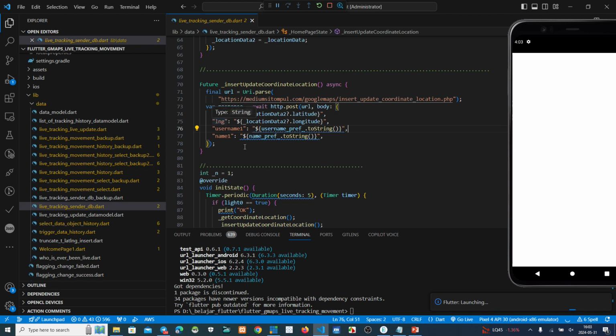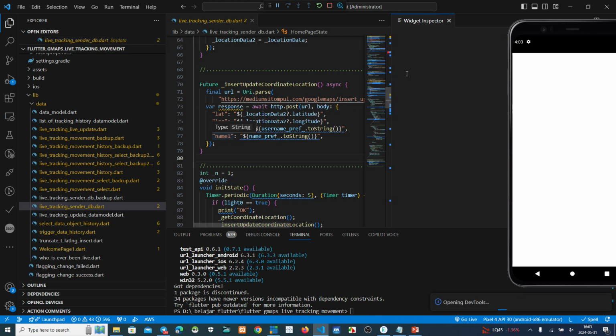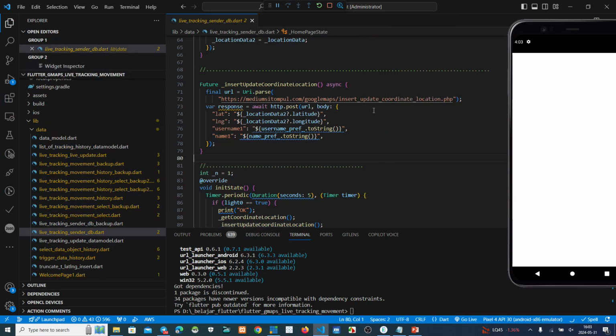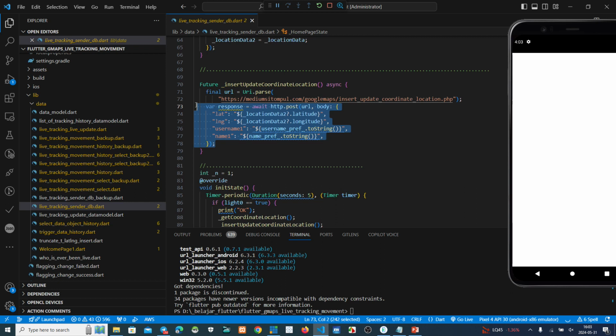latitude and longitude, we add my login and also my name. And then after that, we send this data to the server. Save this one, insert update coordinate location. Okay, we can see this one.